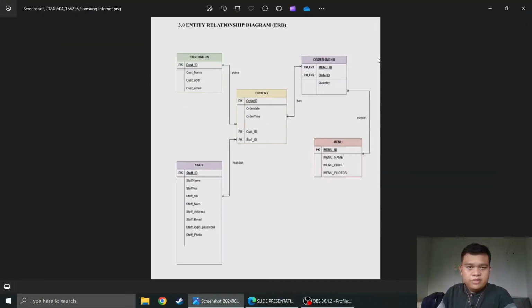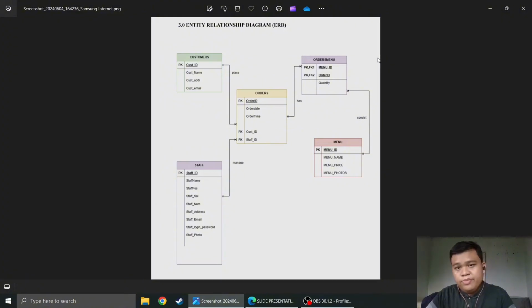Here is our ERD, which we see for customers. You may see that a single customer can make multiple orders. However, a lot of these orders can be made by only one customer at a time. Next is for the orders menu.